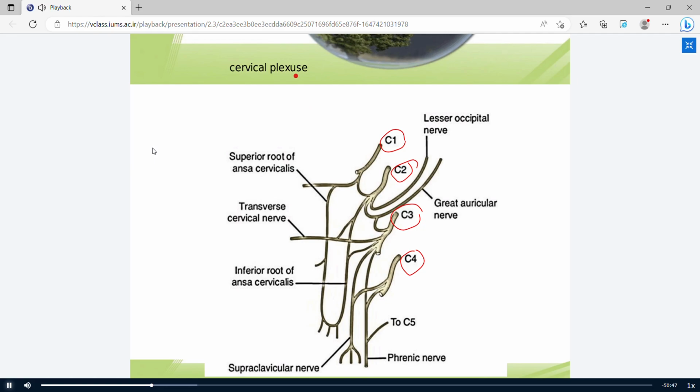This plexus has a muscular branch, for example, phrenic nerve, which innervates the diaphragm muscles, or forms the ansa cervicalis.